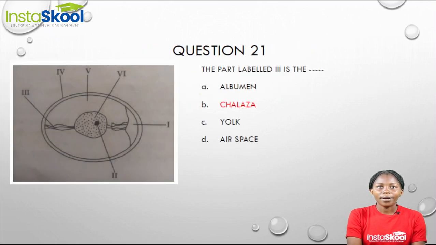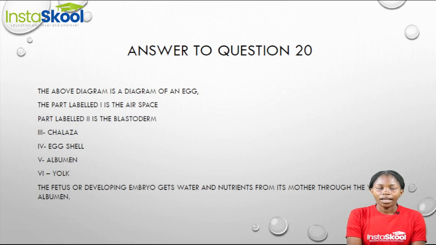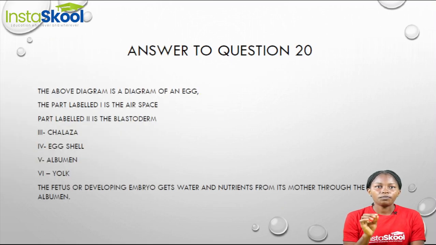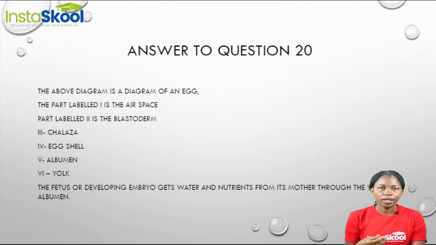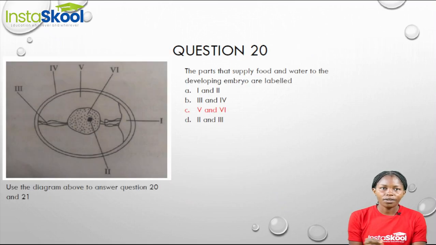The part labeled 3 is the chalaza, part labeled 4 is the eggshell, part labeled 5 is the albumin, while the part labeled 6 is the yolk. But the developing embryo can get water and nutrients through the yolk and the albumin. That is our parts labeled 5 and 6. That's our option C.